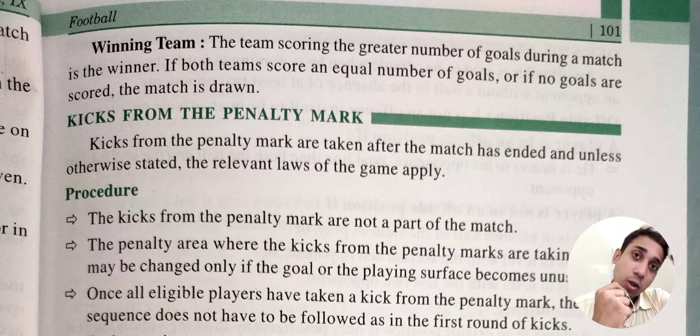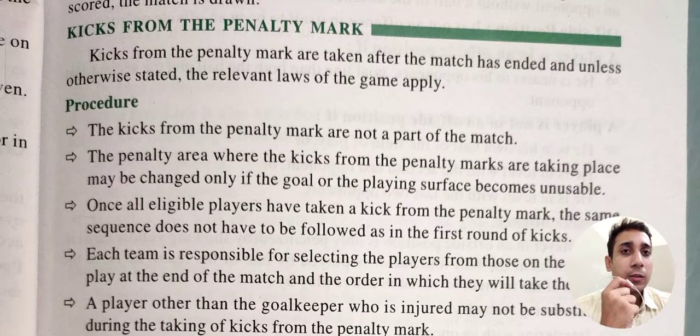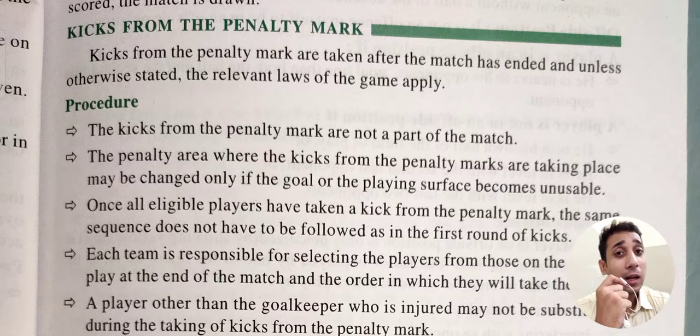Thereafter, let's talk about the winning team. How do we know which team wins? The team which has scored the larger number of goals during the match is the winner. If both have scored an equal number of goals, or no goal has been scored, then we can say that the match is drawn. Thereafter, kicks from the penalty mark. We get kicks from the penalty mark if a penalty is given by the referee.